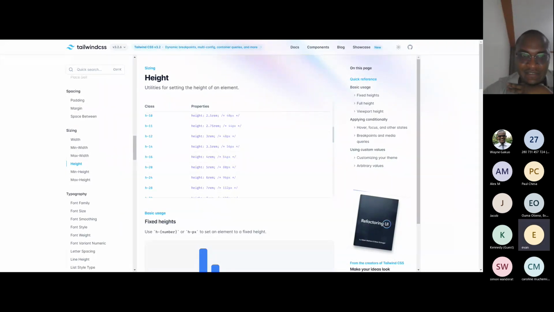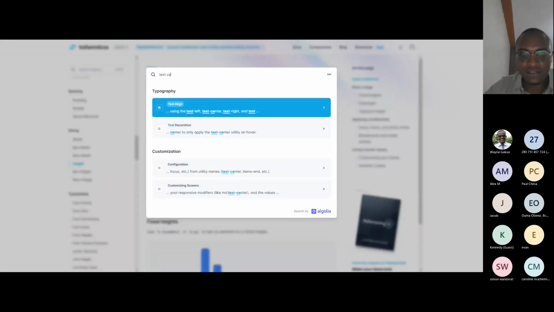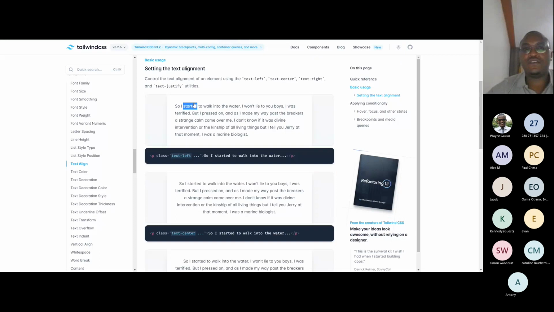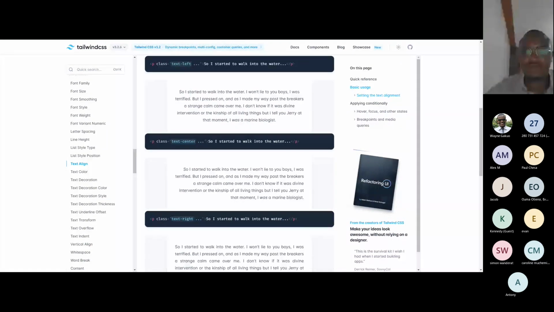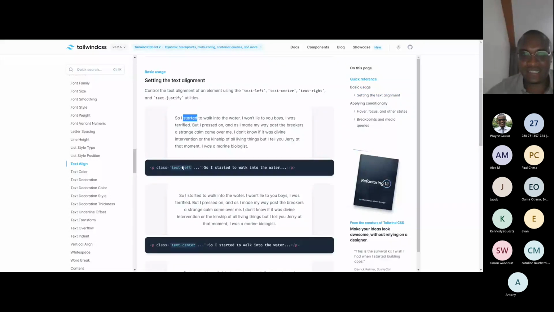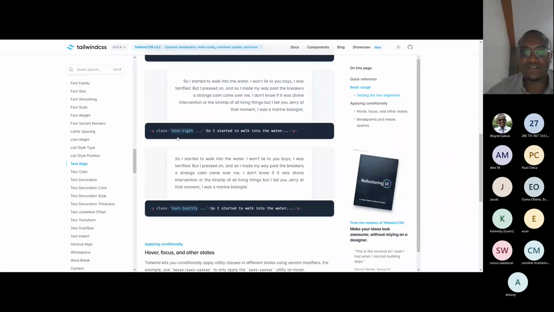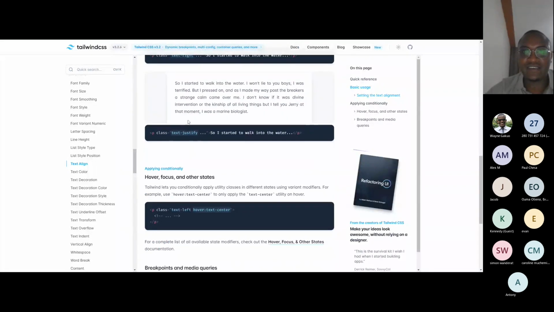These are the classes. So you want text center, just come here and write text center. Align to the left, text left. Align to the center, text center. Align to the right, text right. Justify, text justify. Just that.